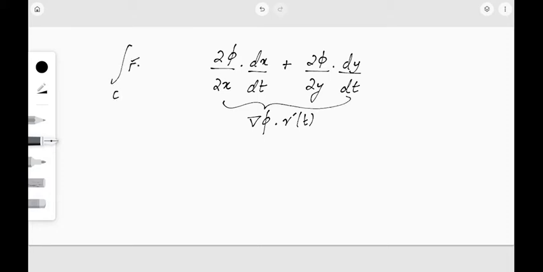Now what was our integral? The integral over C of F dot dr was the integral over C of grad phi dot r'(t) dt. Now just look at this term.